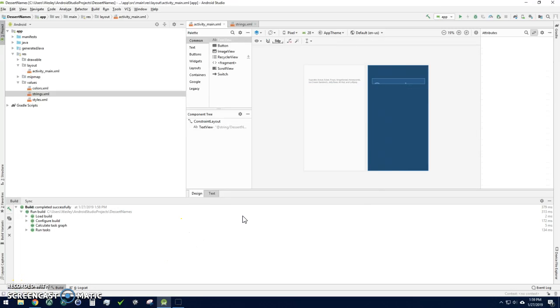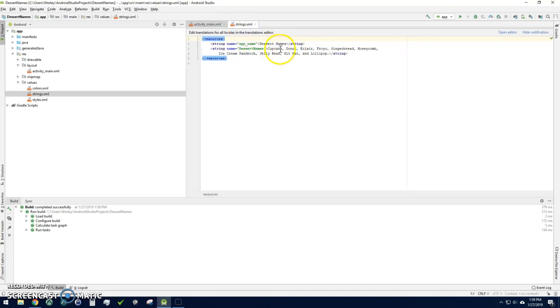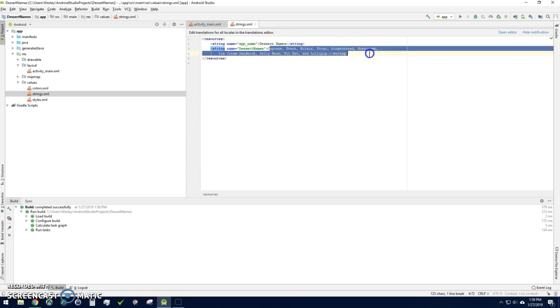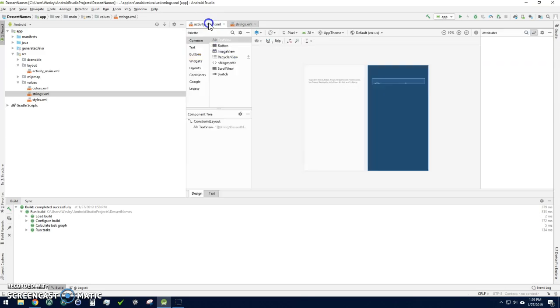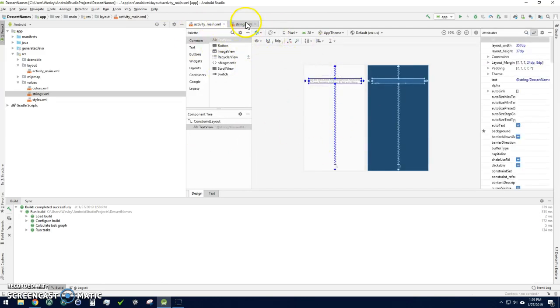Okay, so I got the second program loaded up here, and this is the dessert names program. It's got all the dessert names of the different Android versions, and I've got all those listed there. I actually noticed that the book missed one, I think, in its program. It was gingerbread, but we've got that added in. At least I think they had missed that, but same basic thing with the XML. I've got the actual string over here, and it's split there between two lines, so it'll look right over here. But I just use one text view control.